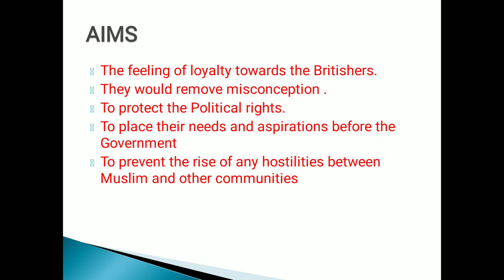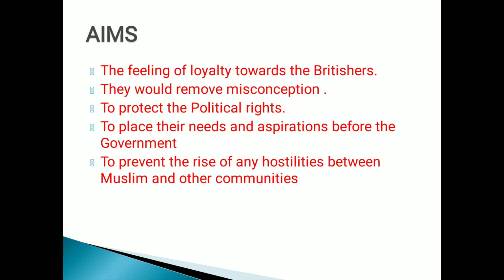Next they said misconception means misunderstandings. They try to remove the misunderstandings which were created in the minds of the Muslims towards the Britishers, right? That means they wanted more and more masses of the Muslims to come under the influence of the Britishers. Next, to protect the political rights, they simply demanded the political rights to be protected. That means they wanted more representation in the legislative council, in the executive council, in the imperial legislative council.